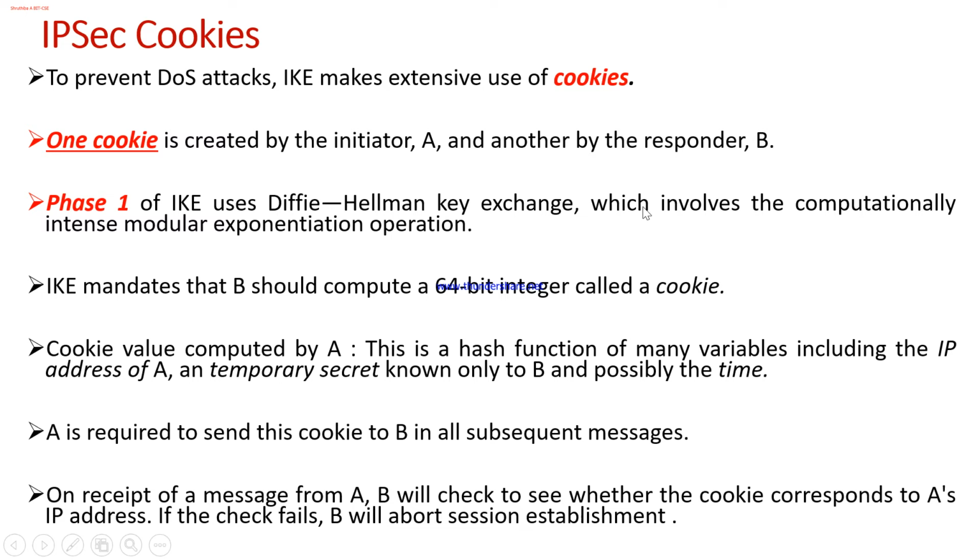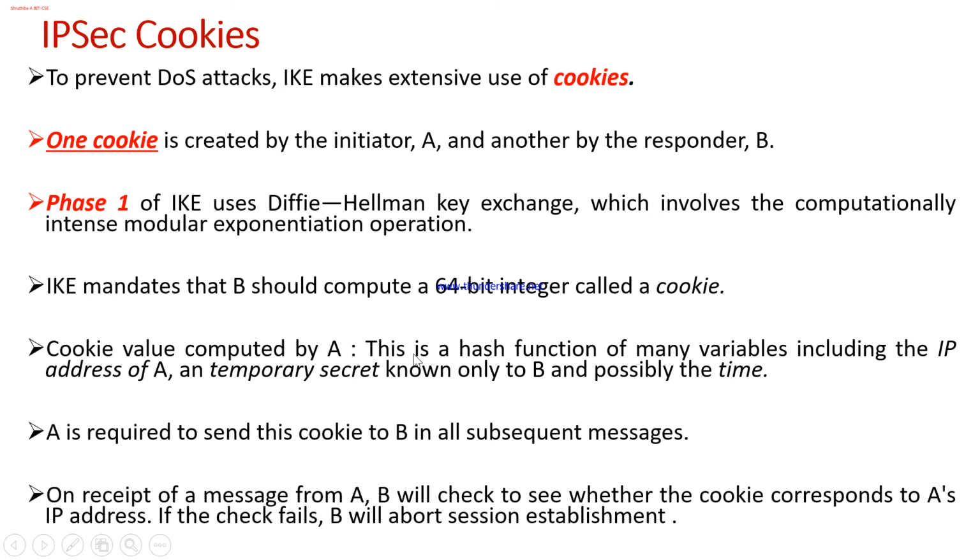So that is what I said: to continue to use Diffie-Hellman and to prevent denial of service attacks, IKE will make use of cookies, and these cookies are 64-bit integers. Even this cookie should be created by the initiator A and the responder B, both have to. So what is this cookie?